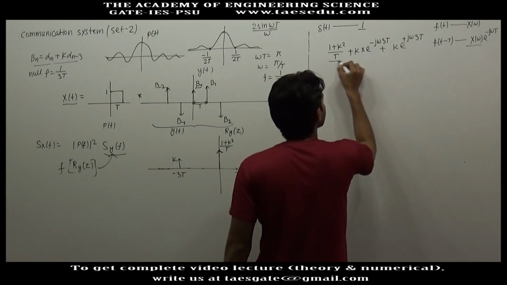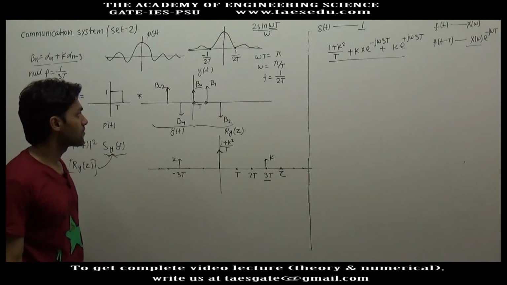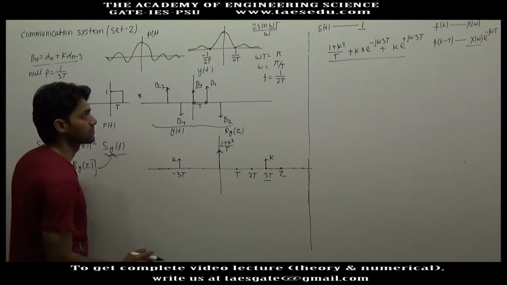So what is this? This is the power spectral density of y(t).